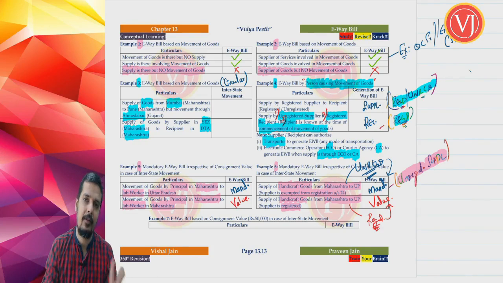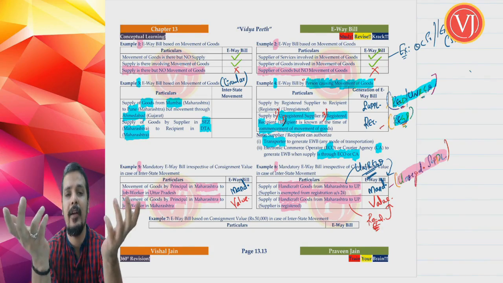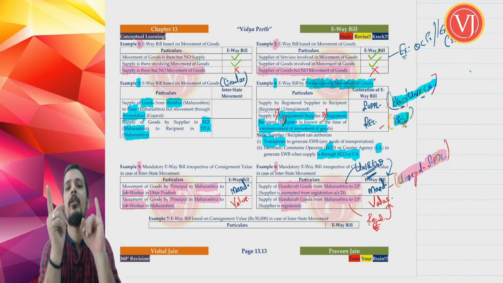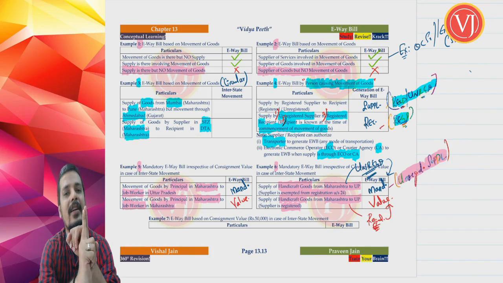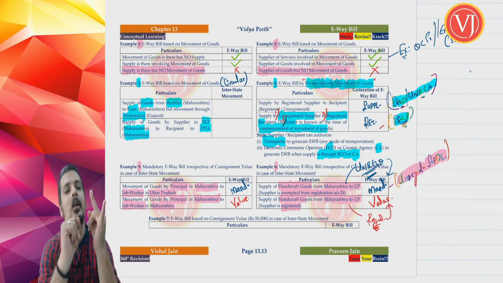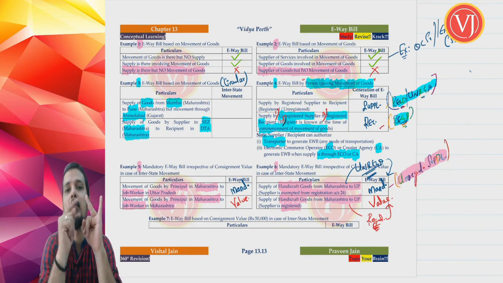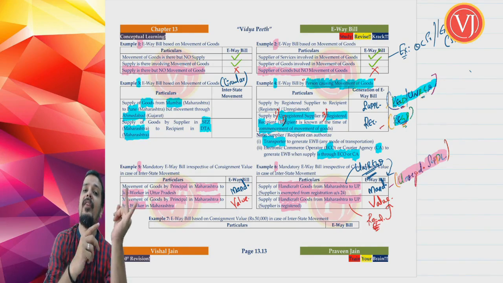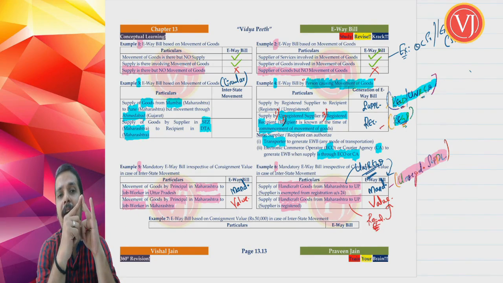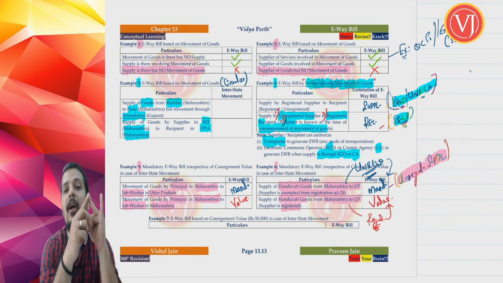Now friends, there were only two cases of mandatory e-way bill, because we have seen both example 5 and 6 which talk about this mandatory e-way bill. Only two instances: principal from one state to job worker in another state, mandatory e-way bill, don't see the value, generate e-way bill. Second case, supplier of only handicraft goods, not any other goods, where he was getting a relaxation from registration.